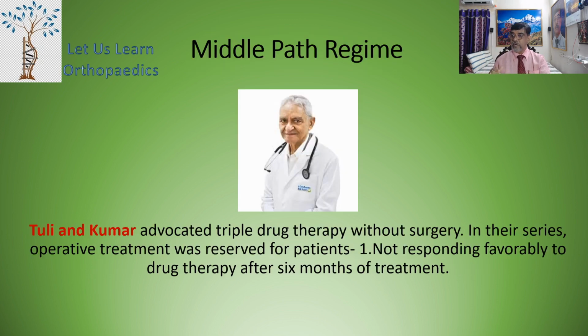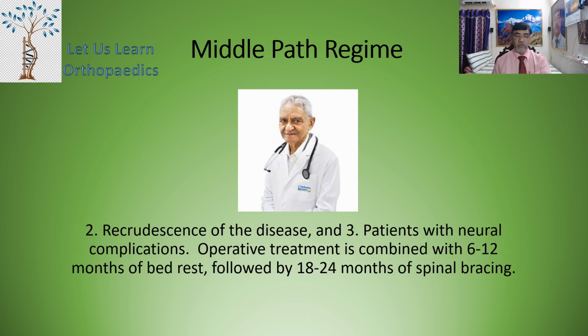Now, the last point, the middle path regime. Tuli and Kumar advocated a triple drug therapy without surgery. In their series, operative treatment was reserved for patients who were not responding favorably to the drug therapy after 6 months of treatment, and whenever there was a recrudescence of the disease or patients with neurological complications.